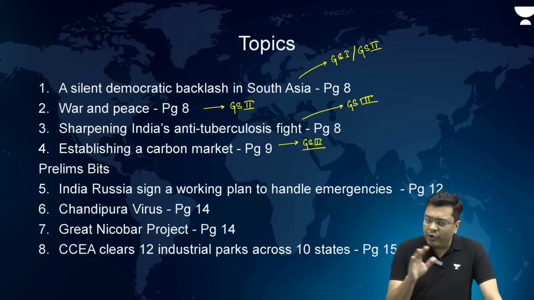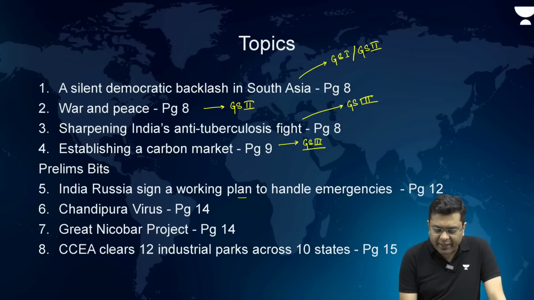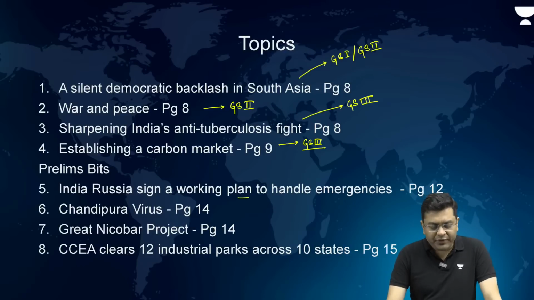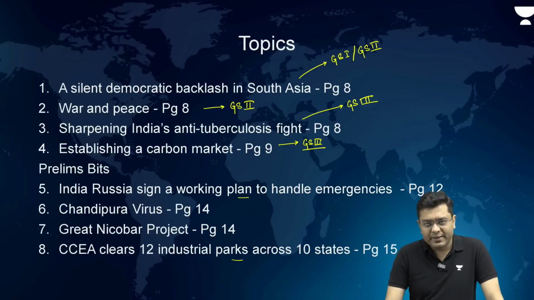So, as you can see, an overall coverage will be there. Other than that, we shall be talking about some of the articles relevant for your prelims. India-Russia sign a working plan to handle emergencies. The Chandipura virus, the outbreak of it is quite significant. Great Nicobar project, fingers have been pointed and issues have been raised regarding the clearance provided for that Great Nicobar project. We are going to use these articles in order to understand the issue behind it rather than looking at the political aspect. Then CCEA clears 12 industrial parks across 10 states.